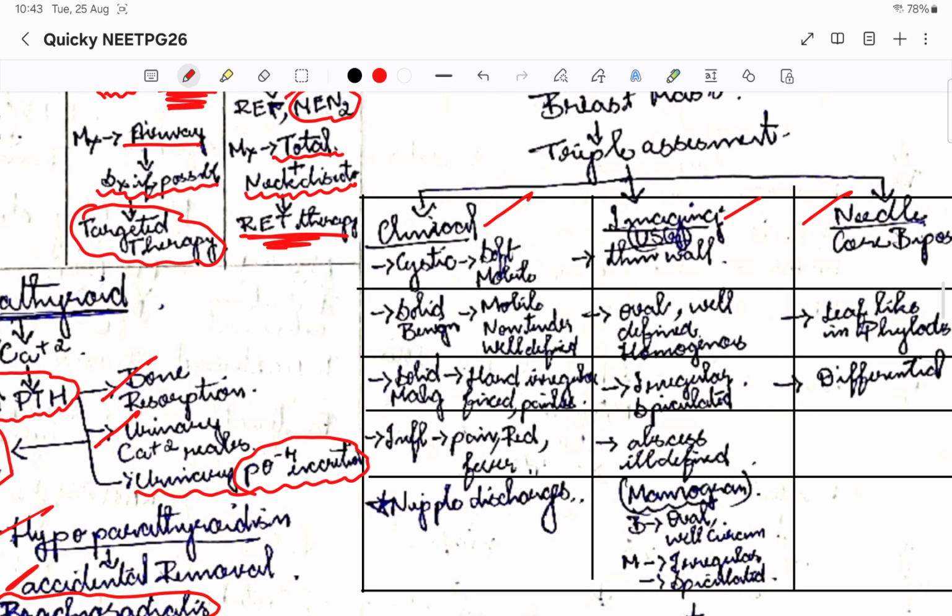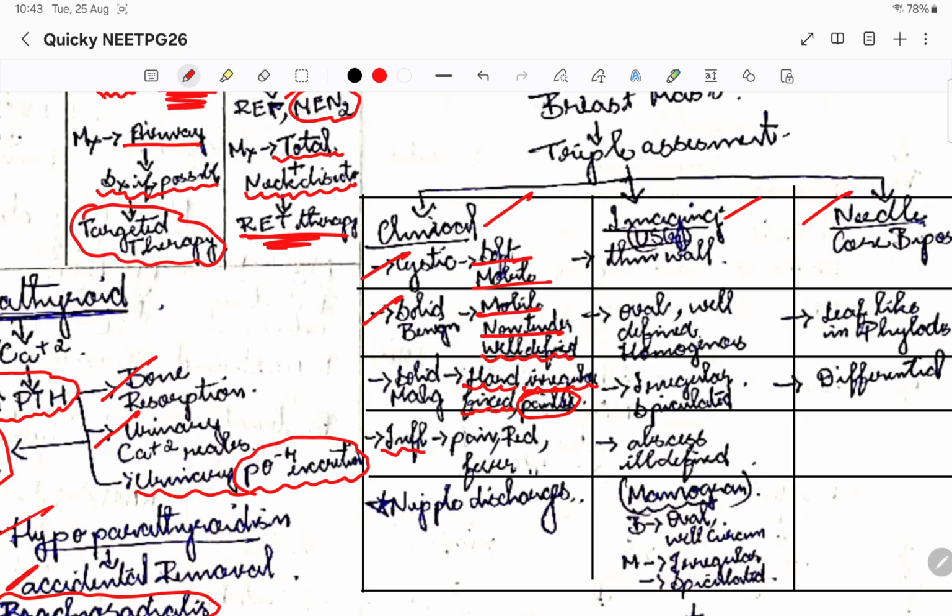So in clinical, suppose now I am examining the mass clinically. If it is a cystic lesion, it is going to be soft and mobile. Okay. If it is a solid benign mass, it is going to be mobile, non-tender and well defined. Okay. If it is solid and malignant, it is going to be hard, irregular and fixed. Okay. So all of this will be painless. Please remember, painful was in inflammatory. Okay. So that is what.